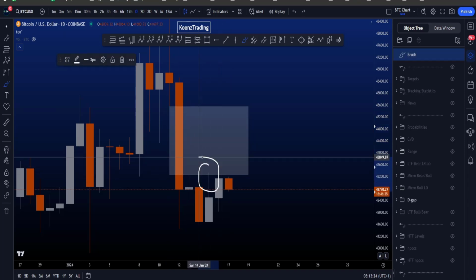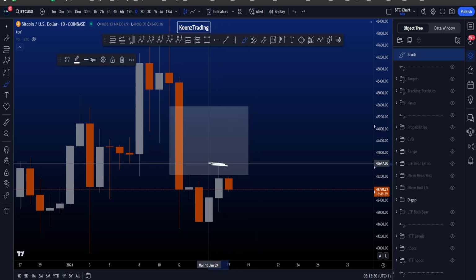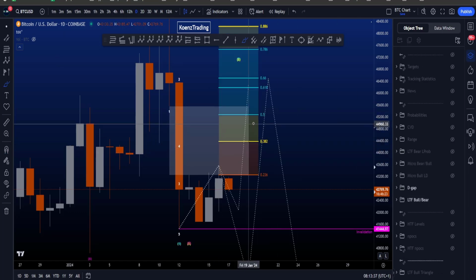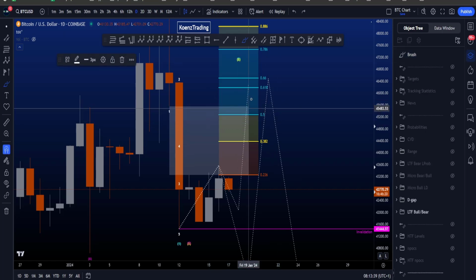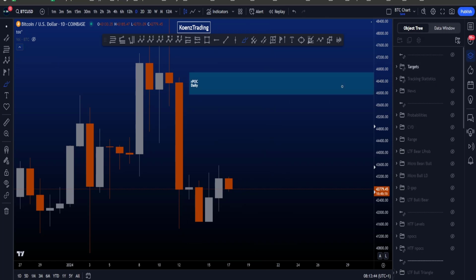We tested the gap once, tested the gap twice. It increases the probabilities to fill the gap. If price is going to move above this high again, probabilities really increase to fill the gap to the upside, which then means retracing to at least the 0.5 area, if not the golden pocket area over there, where we also have some additional resistance, being the target box between 45.9k and 46.7k.